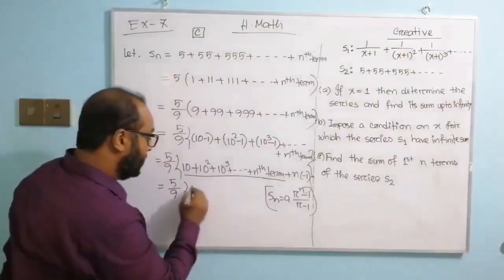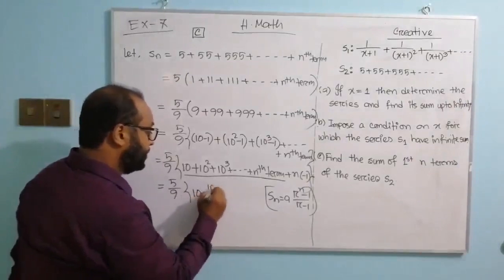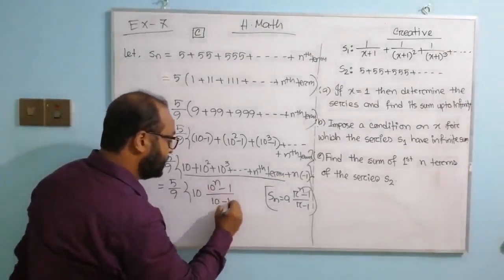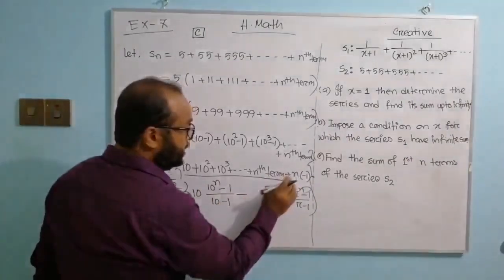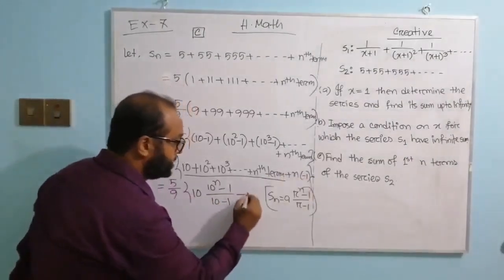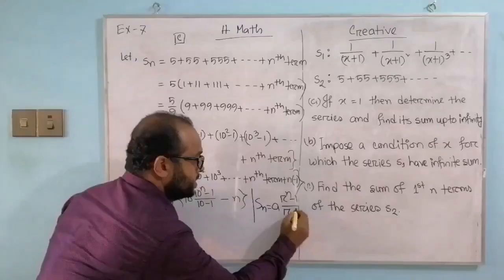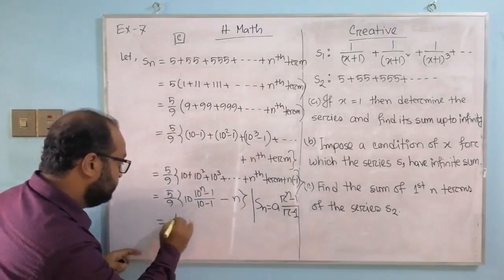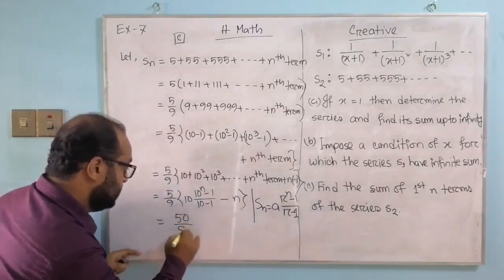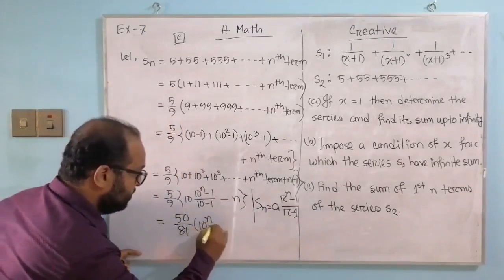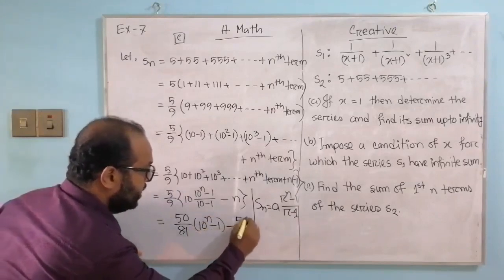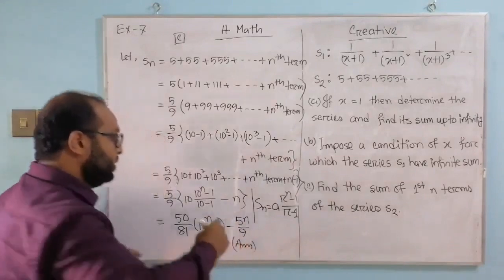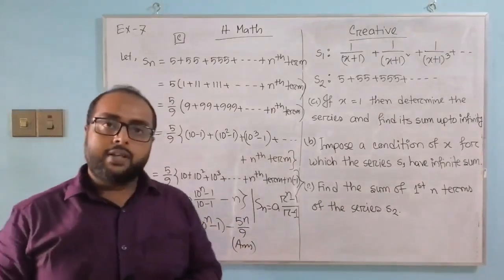Okay, here a equal to 10, r equal to also 10, so 10 (10 power n minus 1) divided by 10 minus 1, minus n, since n into minus 1 is equal to minus n. Calculating this we got 50 by 81 (10 power n minus 1) minus 5n by 9. This is the sum of first n terms of the given series.